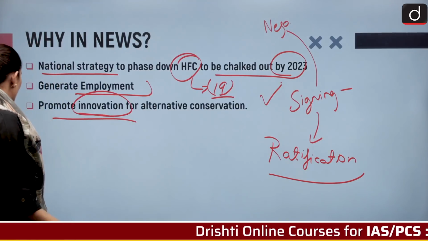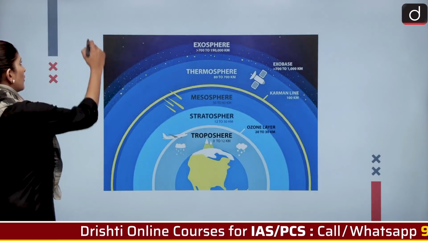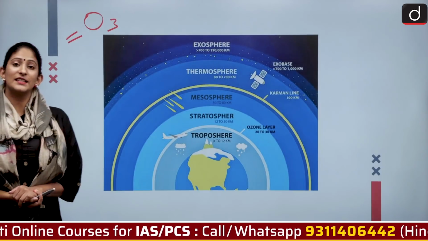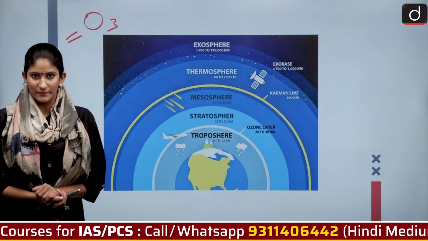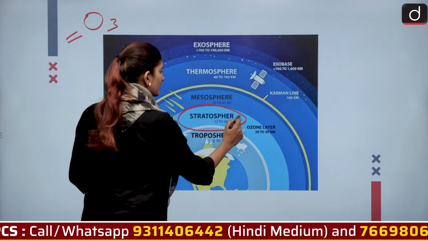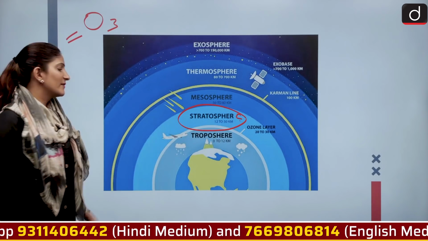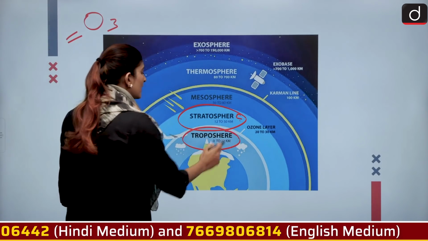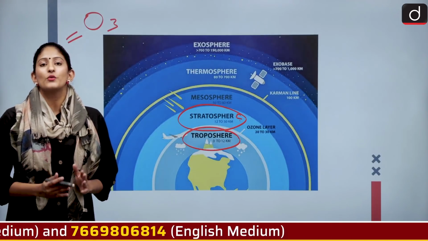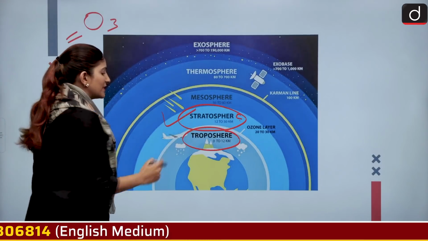Okay, let's move forward and talk about the ozone. Ozone means O3 in simple terms, and it can be said to be good or bad. Good ozone is the ozone that exists in the stratosphere, right? And bad ozone is the ozone that is there in the troposphere. Whenever the exam asks you where the ozone layer exists, it is the stratosphere. Always keep that in mind.